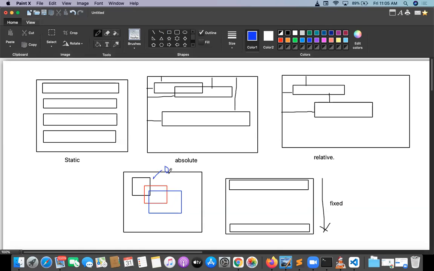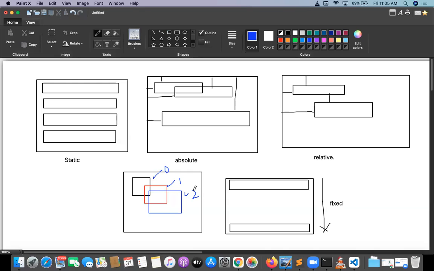Suppose this is 0, this is 1, this is 2. A higher index value is the top one. Elements are arranged one on top of another like this: lower value index is bottom, higher value index is top. That is called Z index.